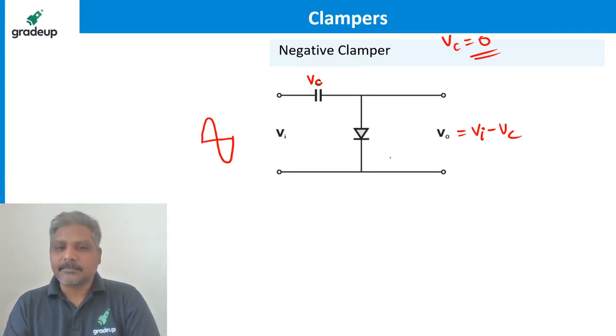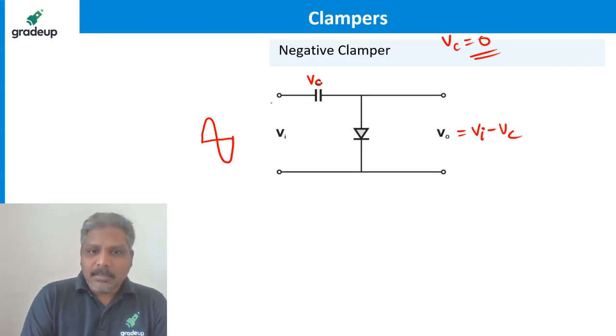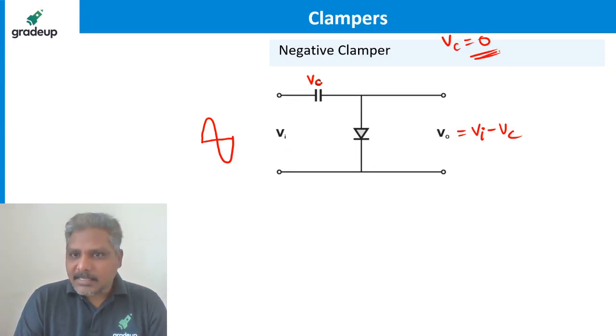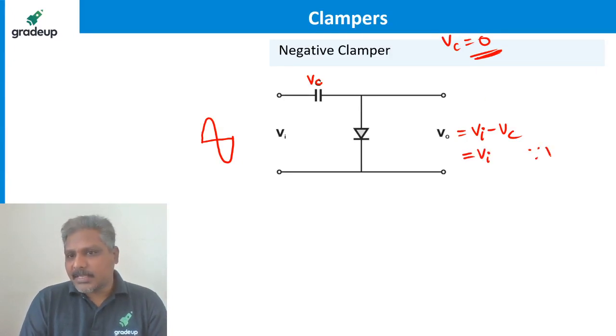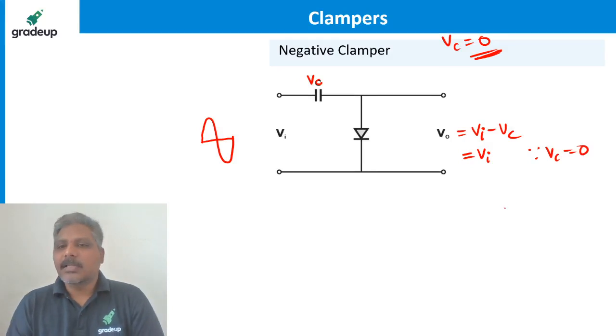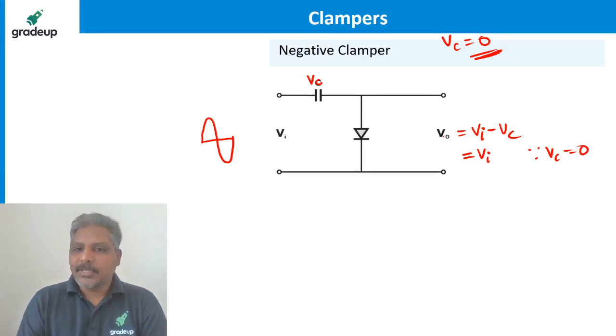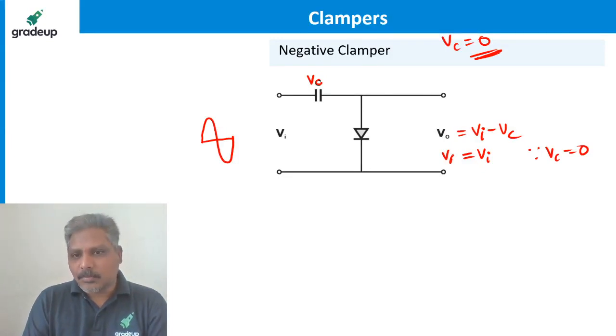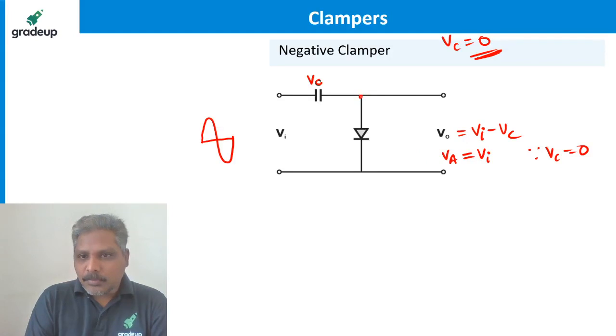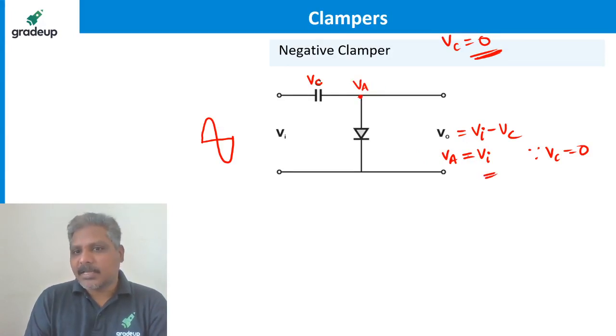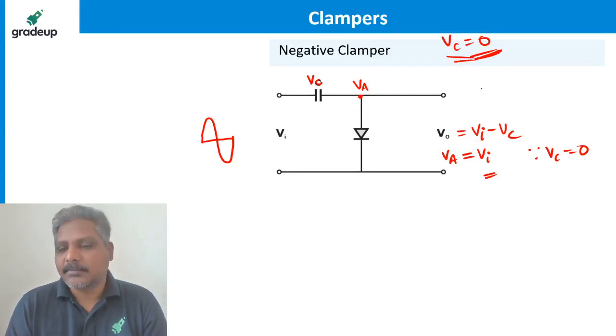It can be anything. Now, since initially the capacitor voltage is 0, V naught is exactly equal to VI because VC is equal to 0. Capacitor voltage is 0, so V naught is equal to VI. What is V naught? It is nothing but the anode voltage. So the anode voltage is nothing but the input voltage initially when the capacitor is not charged. When nothing is applied, obviously nothing.